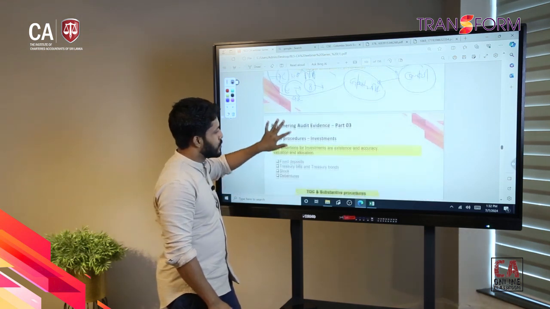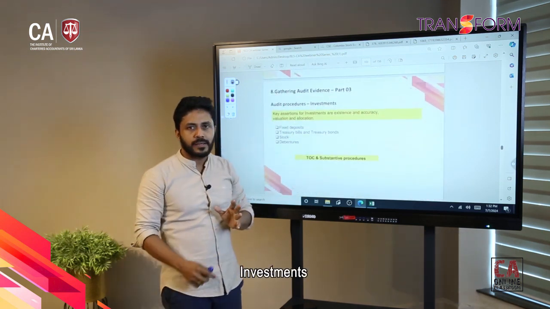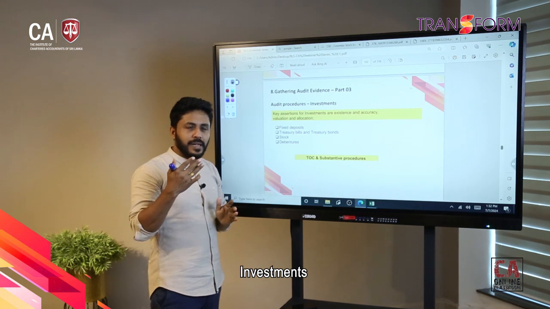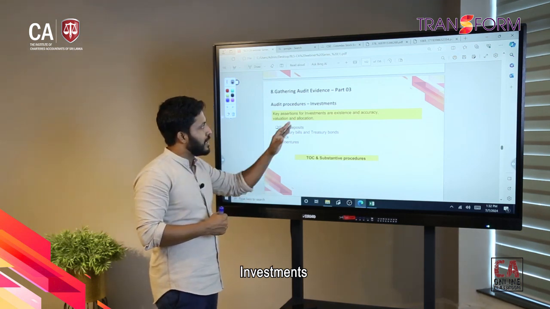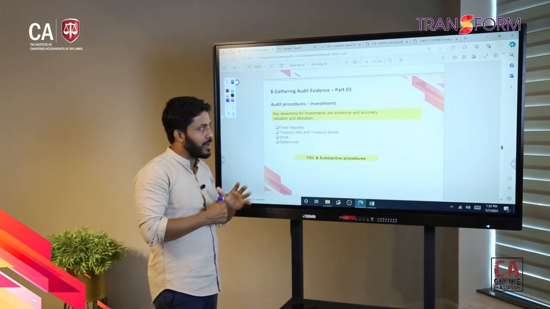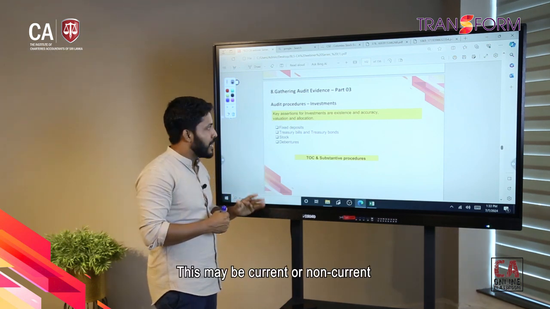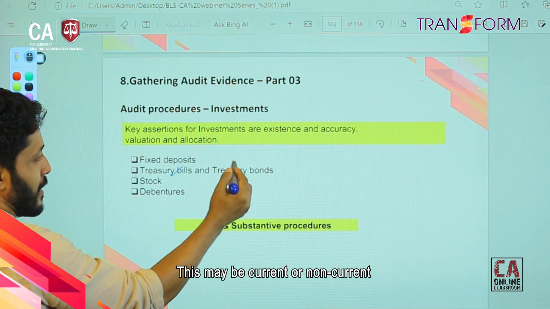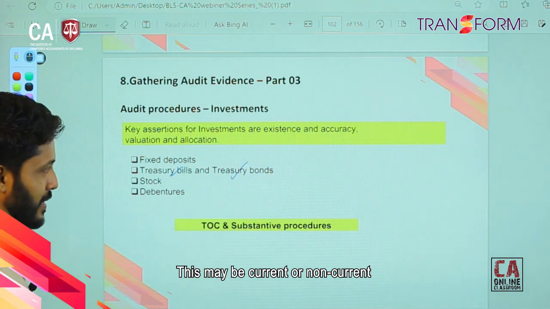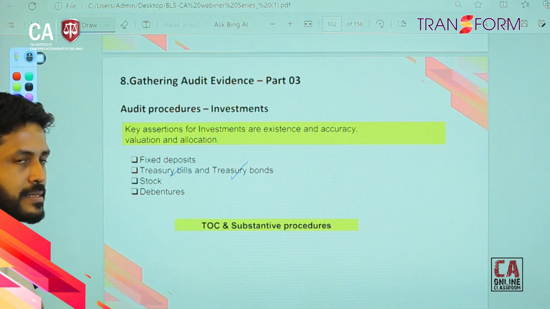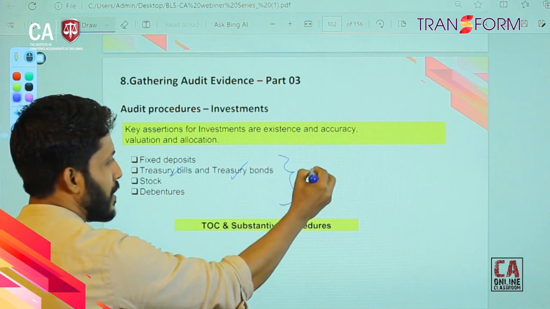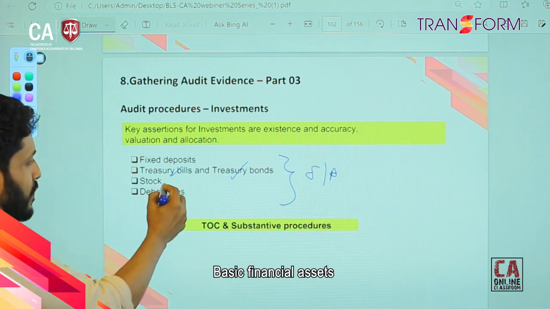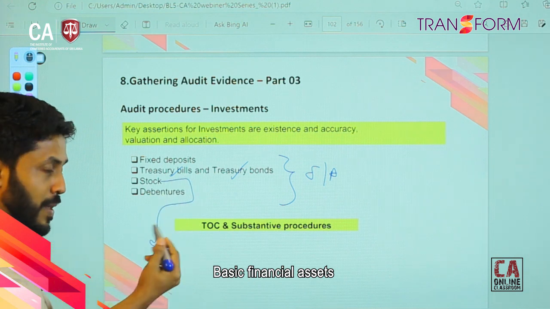Asset. So, we are going to investments, right. So, then investments. Under the balance sheet, the statement of financial position, this is another maybe non-current asset, maybe a current asset. Treasury bill, maybe treasury bill is a current asset, treasury bond is a non-current asset, right. So, then we may have investments. Investment, we can say that basically financial asset, right, financial asset, or some of the investment stock.